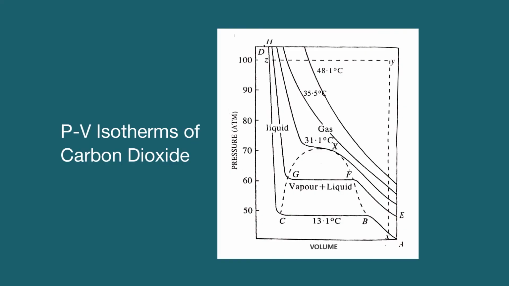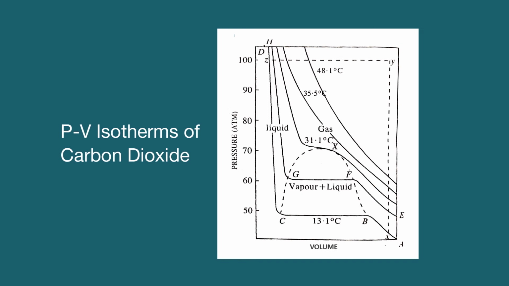Thus, along the curve AB, carbon dioxide exists as a gas. Along BC, it exists partly as gas and partly as liquid, while along CD, it exists entirely as a liquid. It may also be noted that a considerable decrease of volume represented by BC takes place at a constant pressure. Now, the isotherm EFGH at 21.5 degrees Celsius shows a similar behavior, except that now the liquefaction commences at a higher pressure and the horizontal portion FG representing decrease in volume becomes smaller.